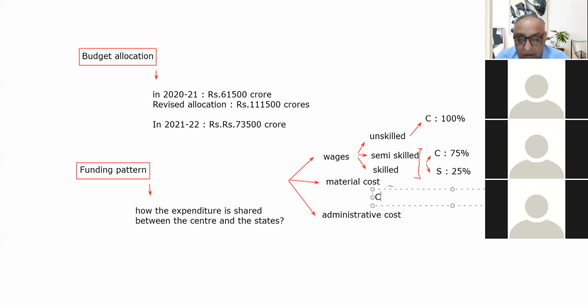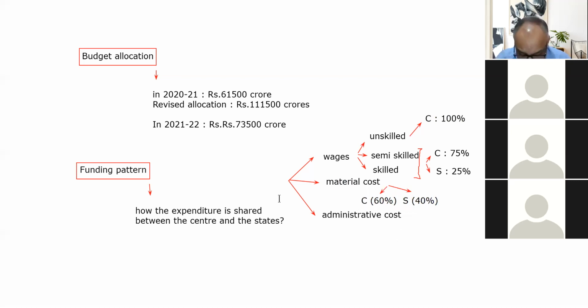The center bears 60% of the material cost, and the state needs to bear the remaining 40% of the material cost of MNREGA related work.